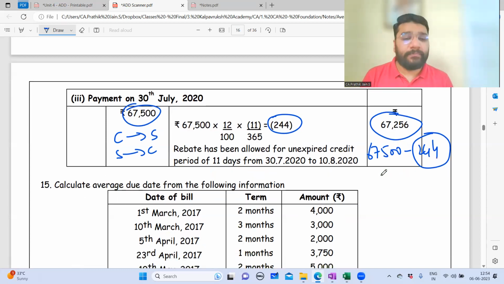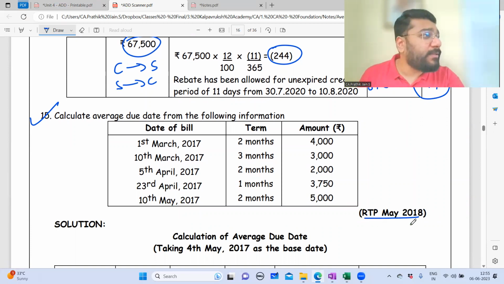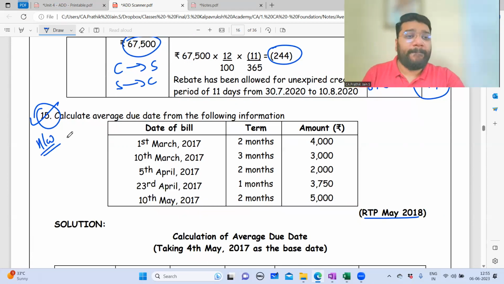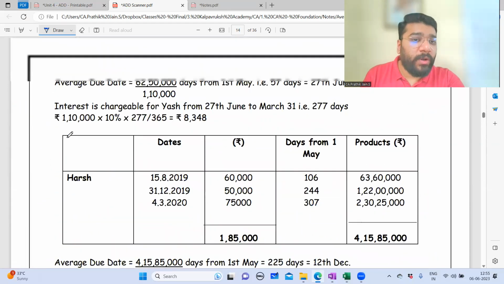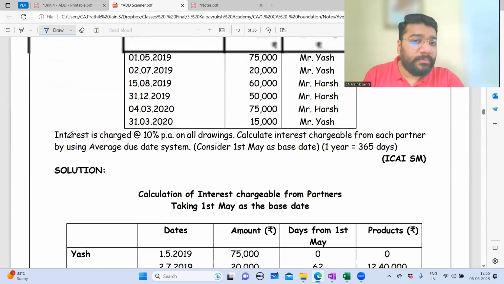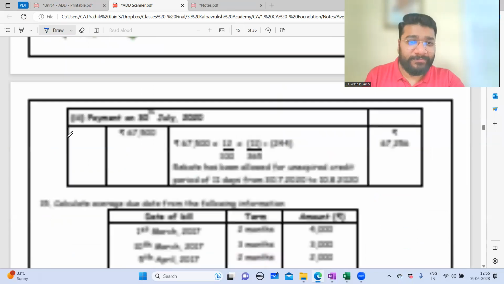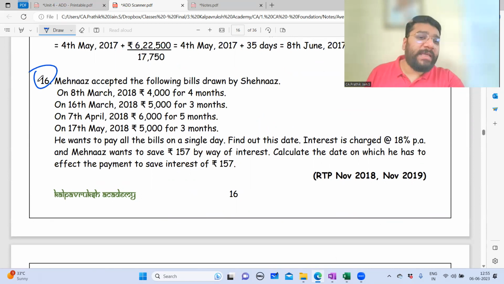So 14th question done. 15th question, please take it as homework. Exercise question. This is RTP May 18 question. All of you have got the scanners? So please highlight and put your homework. 14th we did down, no? 14th is what we did. You didn't do it? Then do it as homework. We'll do 16th question now.